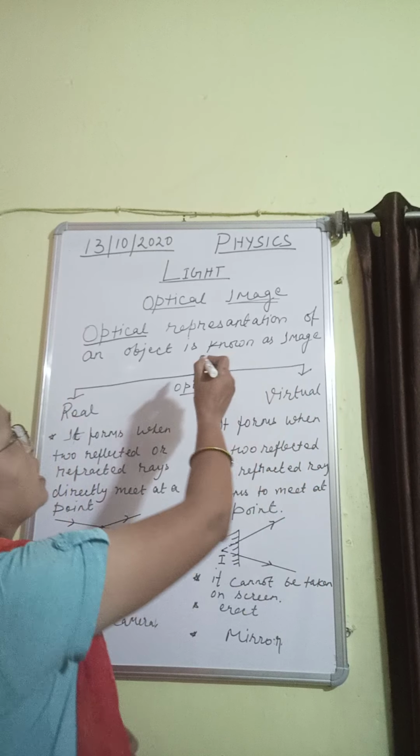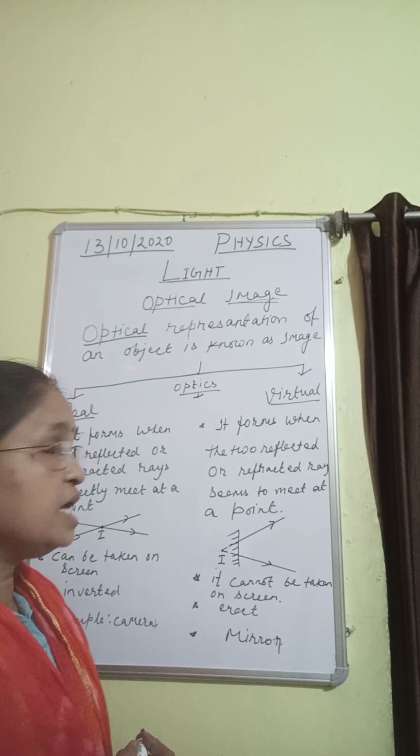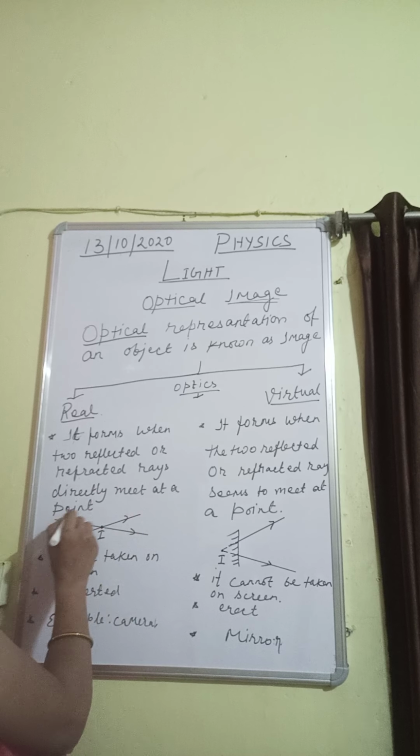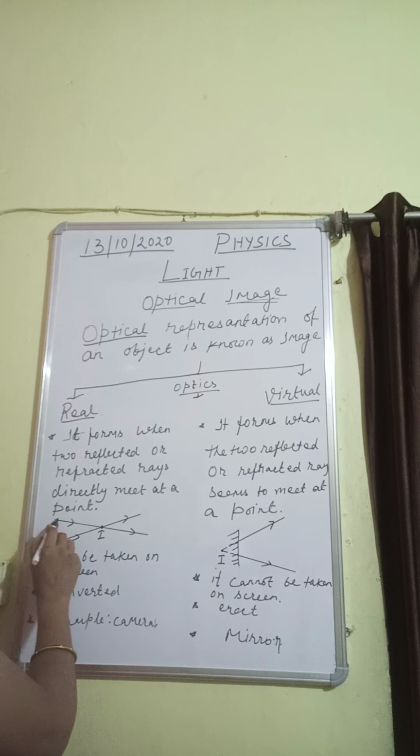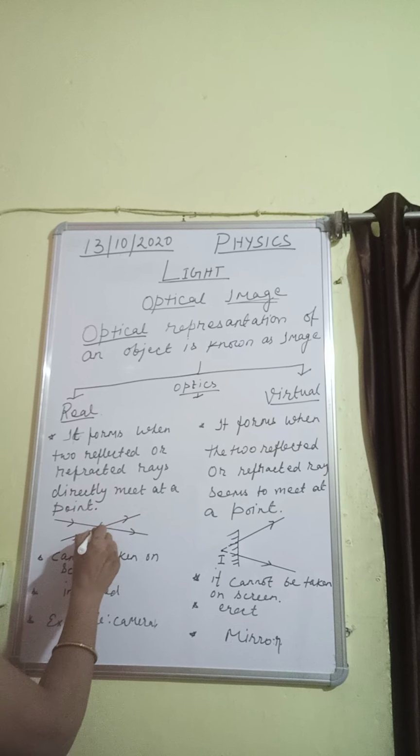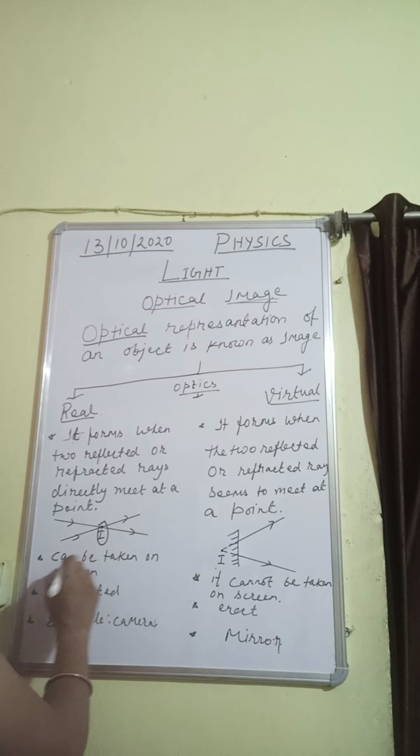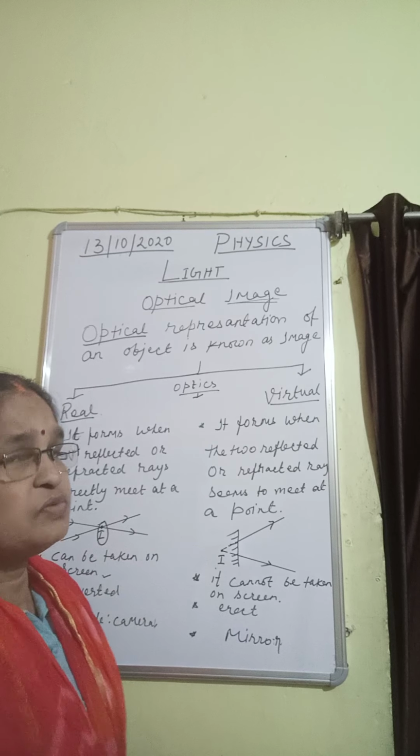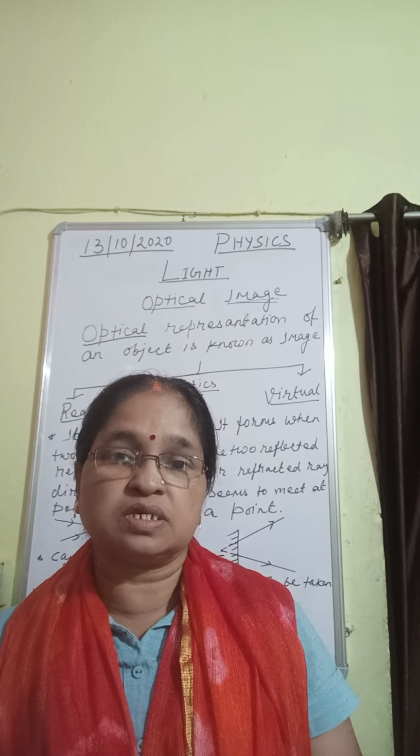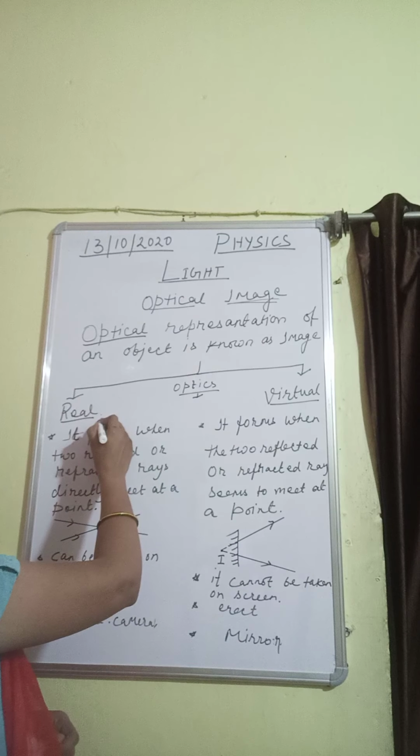So, see here. Image is of 2 types: real image and virtual image. Real image forms when refracted rays directly meet at a point. So see here, two reflected rays directly meet at a point, and when both directly meet at a point, that will be the point of image. It can be taken on screen. We take photographs of our grandfather and previous generations. So what? We are seeing those photos, that is a real image.